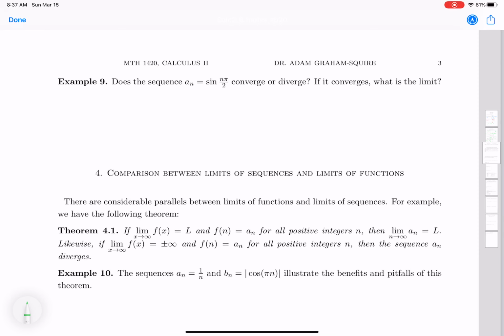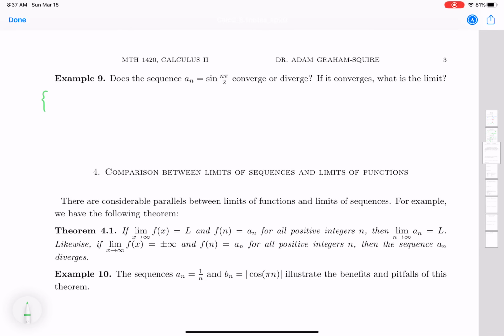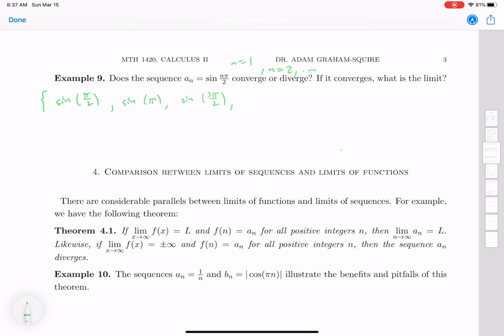So the first thing I would do in this situation is just evaluate a few things. We're going to do n equals 1, n equals 2, etc. When n equals 1, I get sine of pi over 2. When n equals 2, I'm getting sine of pi. When n equals 3, I'm getting sine of 3 pi over 2. And then sine of 2 pi, etc. So I'm basically just moving my way around the unit circle.